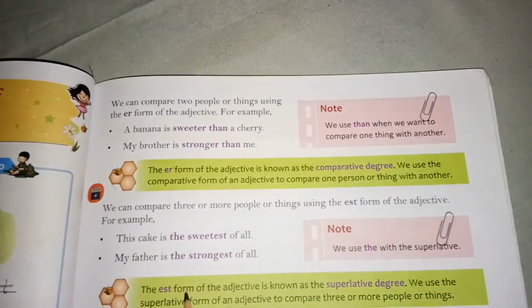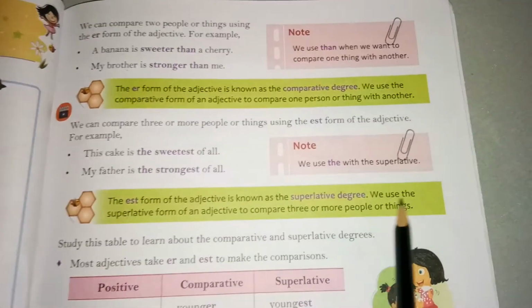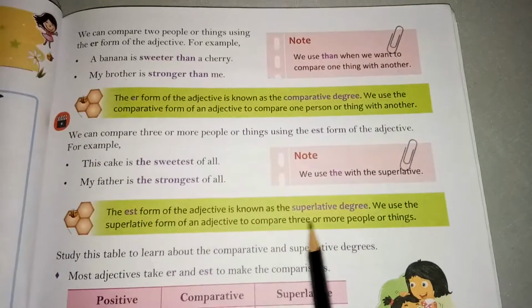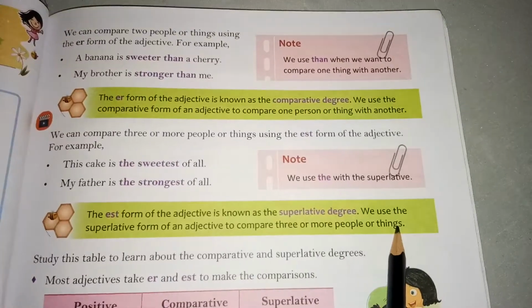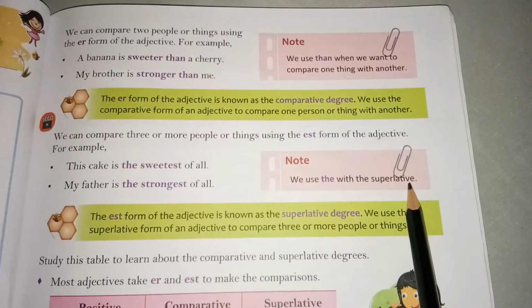Then the EST form of the adjectives is known as the superlative degree. We use the superlative form of an adjective to compare three or more people or things. Note, we use "the" with the superlative.